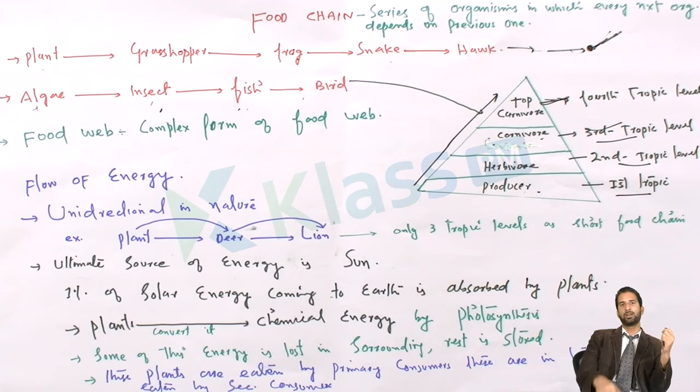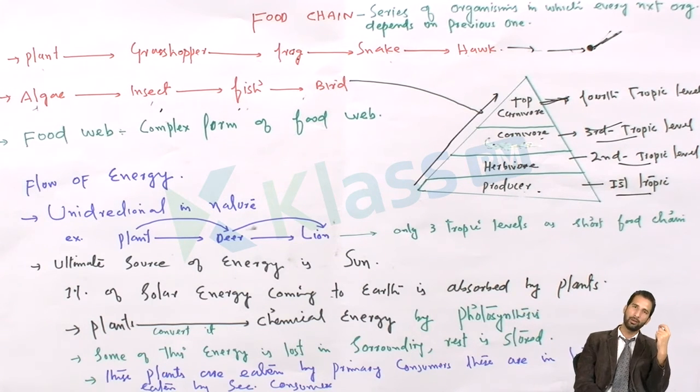If we see, when the plant captures the light from the sun, most of the energy is lost in the surroundings and the rest is stored. Only 1% of the total light available in the environment is captured by the plant. This 1% of the light is absorbed, captured, and converted into chemical energy.